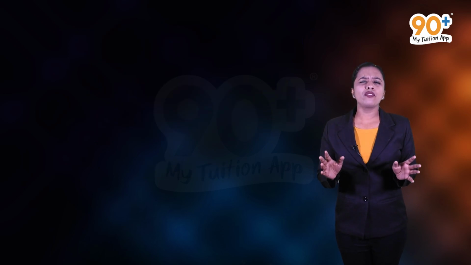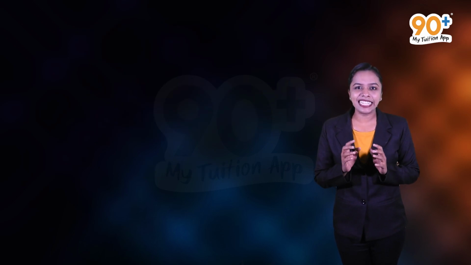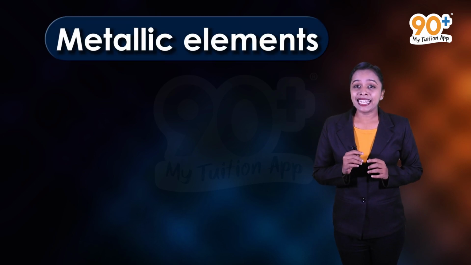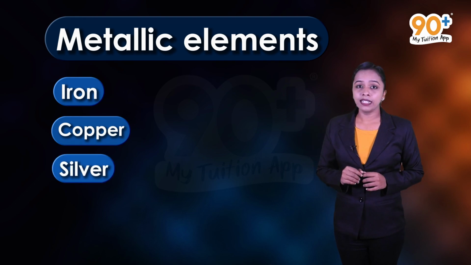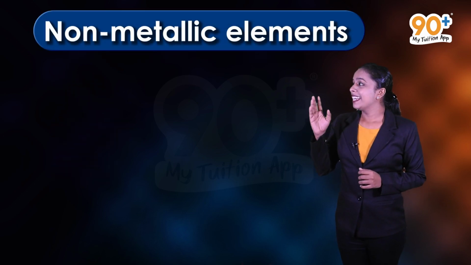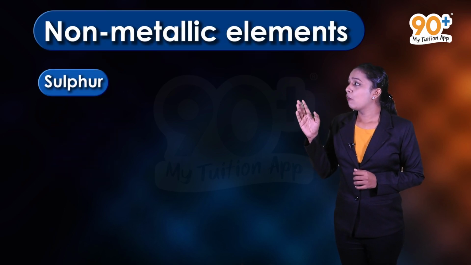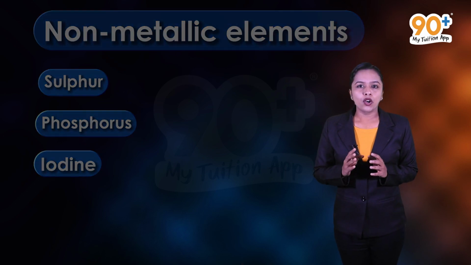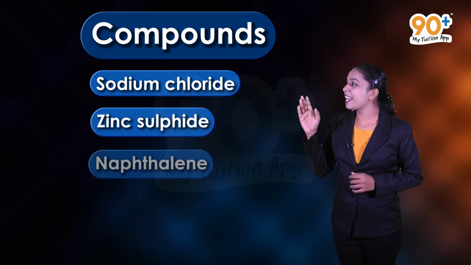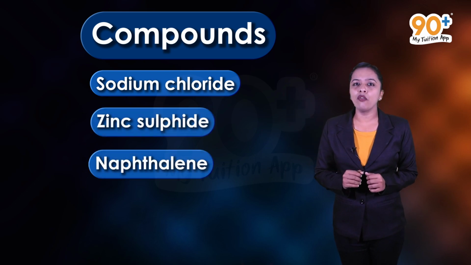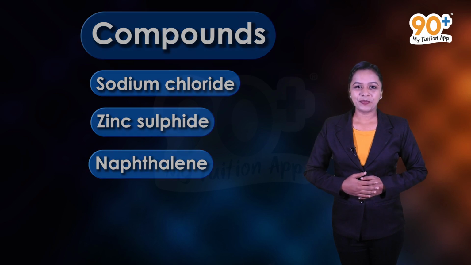Well, most of the solid substances are crystalline in nature. Metallic elements like iron, copper and silver, non-metallic elements like sulfur, phosphorus and iodine, compounds like sodium chloride, zinc sulfate and naphthalene are some examples of crystalline solids.